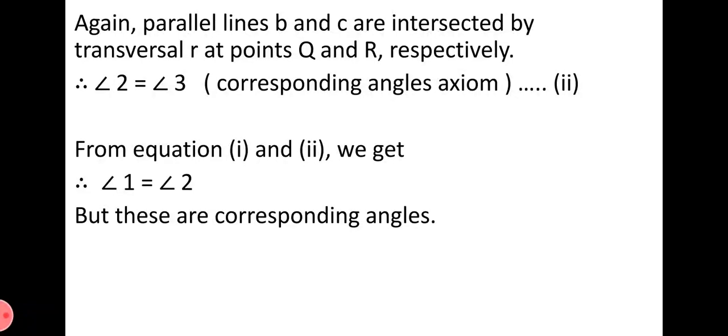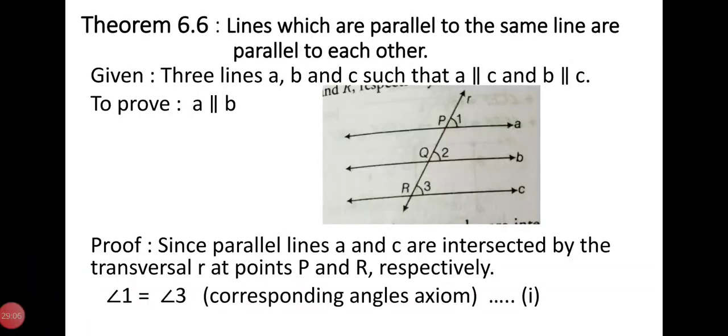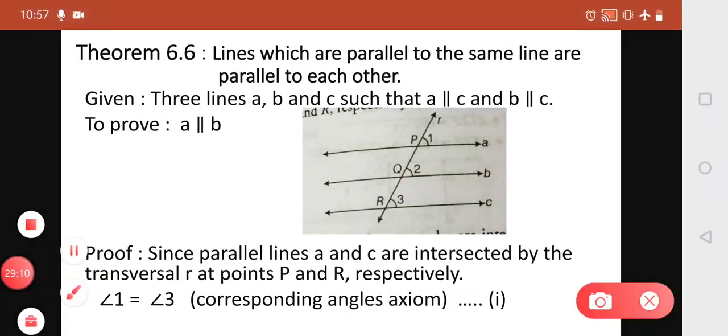Let's see this again in the figure. Yes, again you can see in the figure that we got angle 2 equal to angle 1. This is angle 1 and this is angle 2.